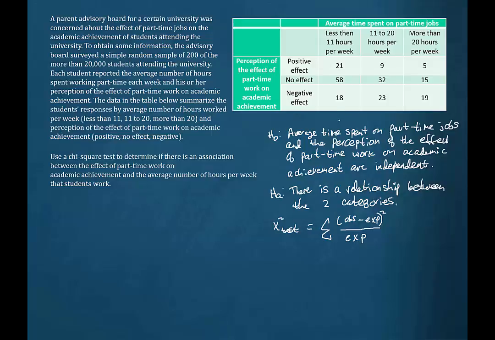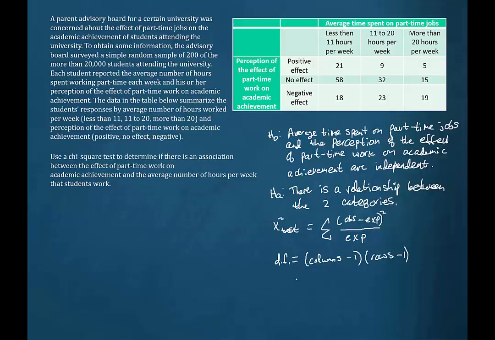Now, fortunately, we have available to us the technology of the TI-84 calculator, which will calculate those expected values for us, but will also calculate the chi-square test value and tell us our number of degrees of freedom and so on. But in such a test as this, our number of degrees of freedom is the product of 1 less than the number of columns and 1 less than the number of rows.